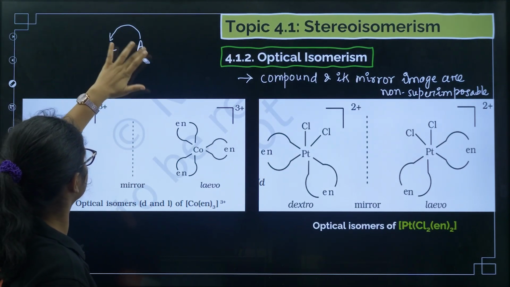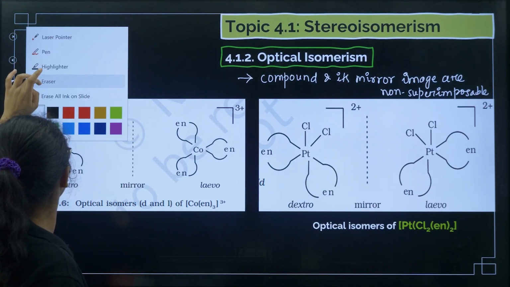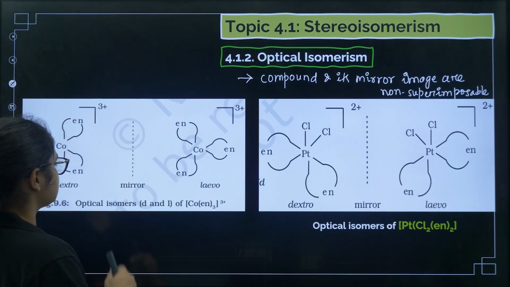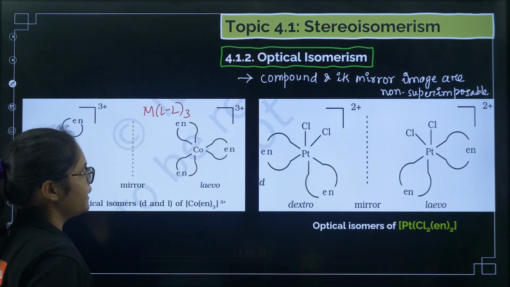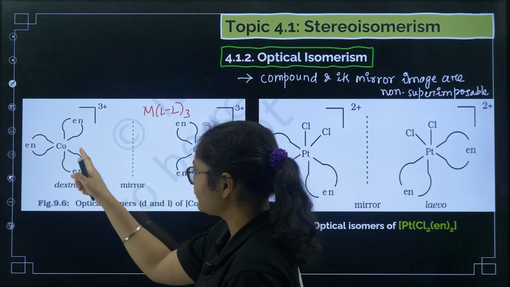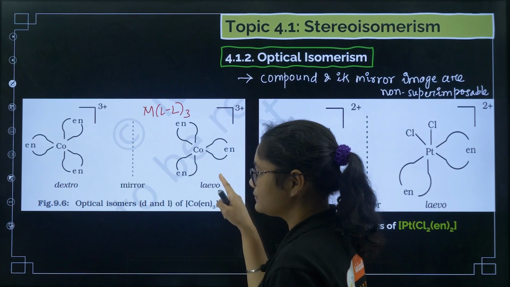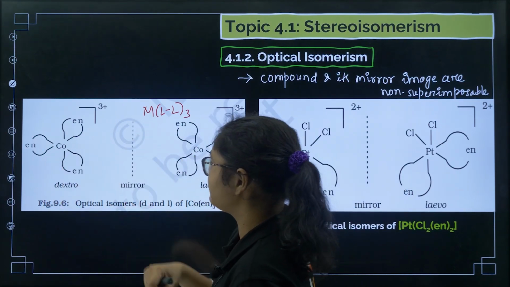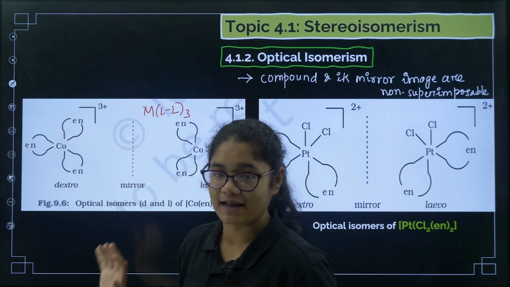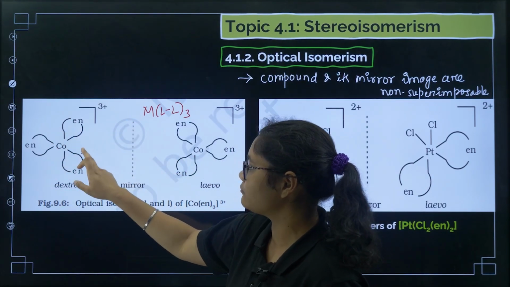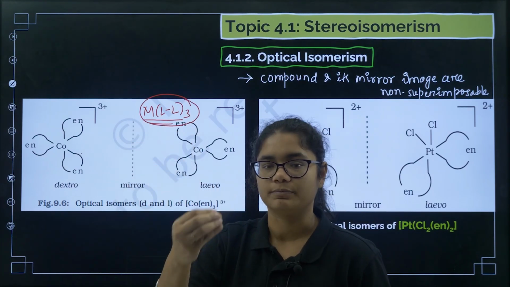Now see here. First we'll take this example, which is of the type M(LL)3, meaning 3 bidentate ligands are there. You can see en, en and en, like this. If I draw its mirror image, it will look like this, right? Now this molecule is not superimposable on this one, right? If you superimpose this one, this en will be coming outside. It is not exactly superimposable. So I can say that if this type of formula is there, you remember, then it will have optical isomerism.